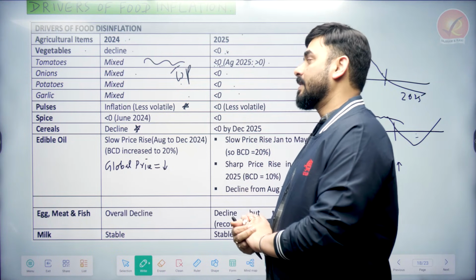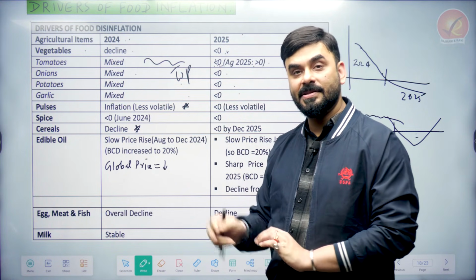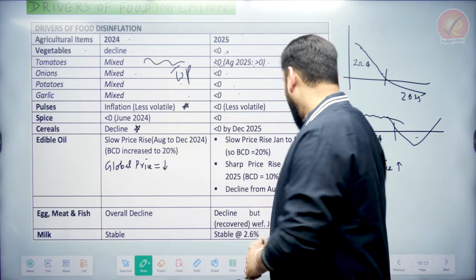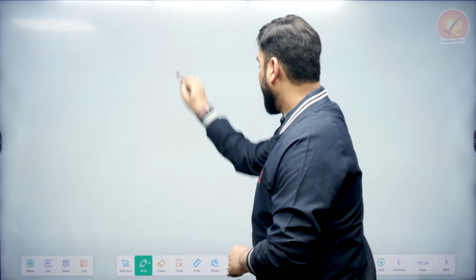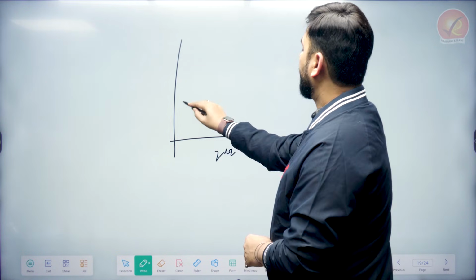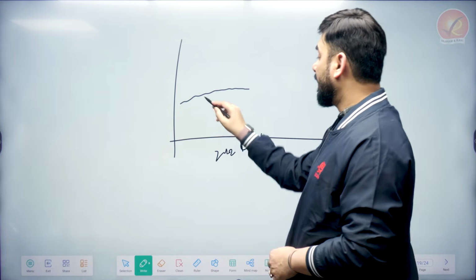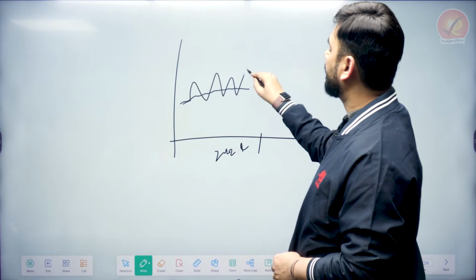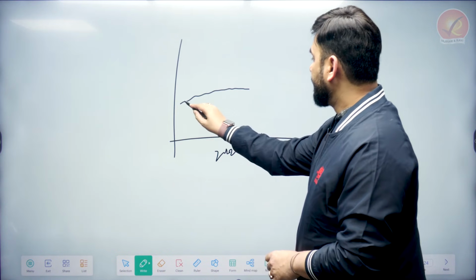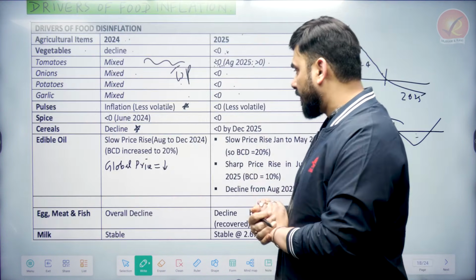What happened to the pulse price? In 2024, the price of pulses was slightly higher in India, but it was showing less volatility. What is the meaning of that? Suppose this is 2024. The price of the pulse is high, but it is less volatile. What is the meaning of volatile? Price is also high and it is going like this. But actually the price is higher but more stable. So that is why less volatile.